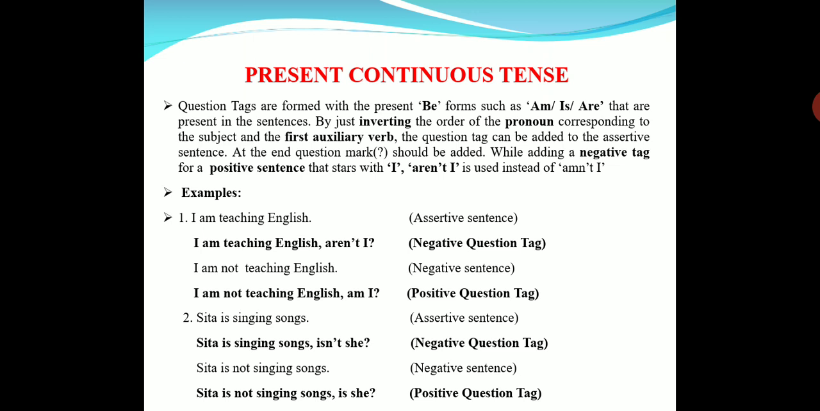And afterward, if the statement is positive, we write the negative n apostrophe t. If the statement is negative, we don't need to write anything, we just start with the auxiliary verb, and then afterwards we put the pronoun. If there is a noun, we write the corresponding pronoun. For Sita, she. For Rama, it is he, like that. Okay, understood? And the question tag ends with a question mark.